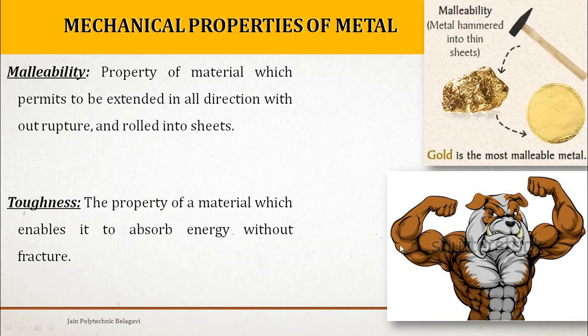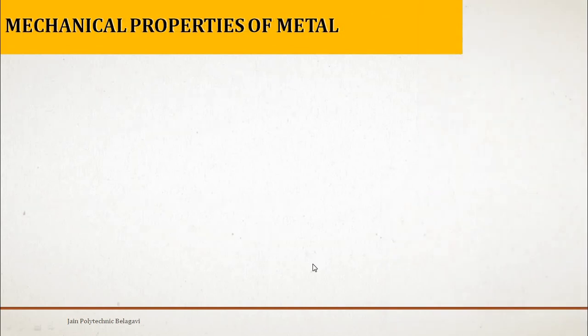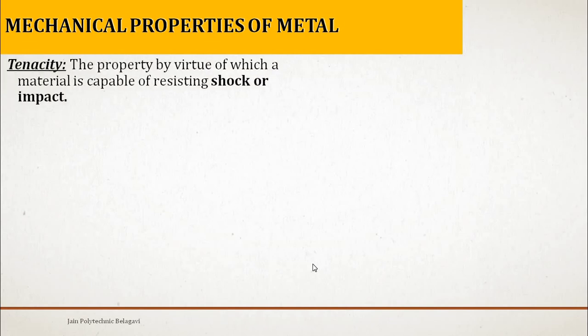It is going to resist and absorb the energy or force which is externally applied on the body. Metal also does the same. So toughness is the property of a material which enables it to absorb energy without fracture. The next property of metal we are going to discuss is tenacity.